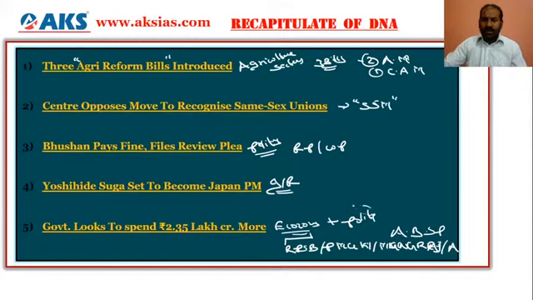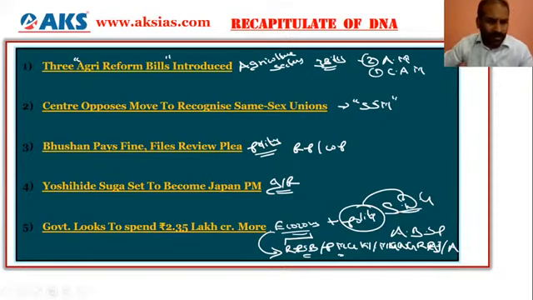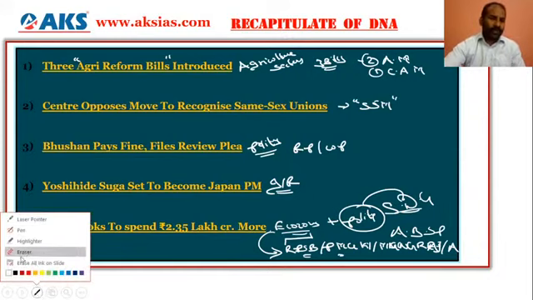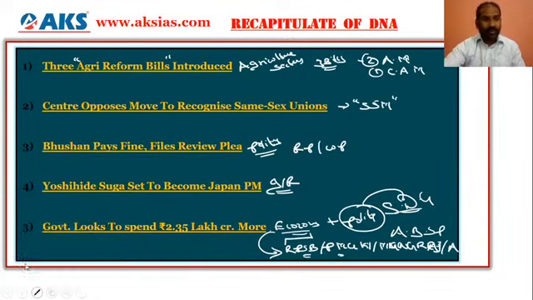So this way you need to focus on the supplementary demand for grants from the polity point of view, and from the economy point of view the various schemes: recapitalization of public sector banks, Pradhan Mantri Garib Kalyan Yojana, Atmanirbhar stimulus package, Mahatma Gandhi Rural Employment Guarantee Scheme. So this way you need to have that analysis.